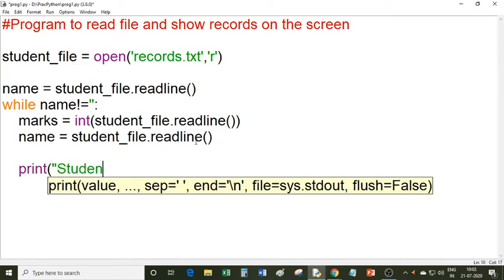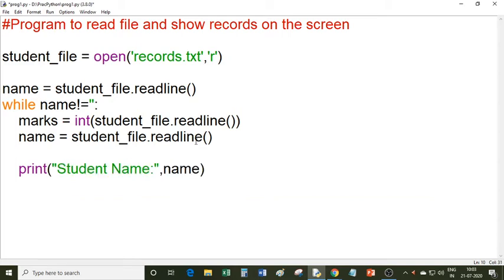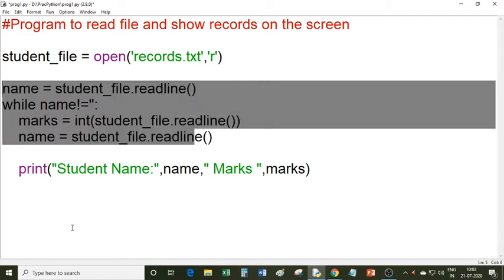So I'm writing student name, and then comma, and then here I am writing name, and then I print, or in this string also you can print marks, and then comma marks. So you can print the value on the screen.